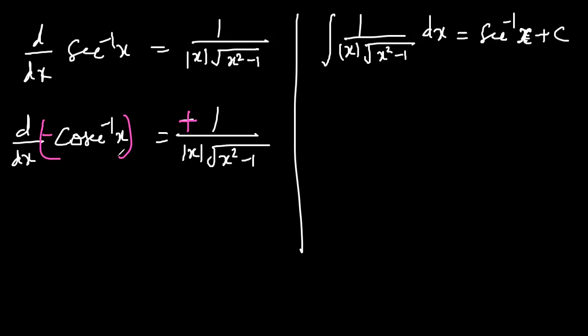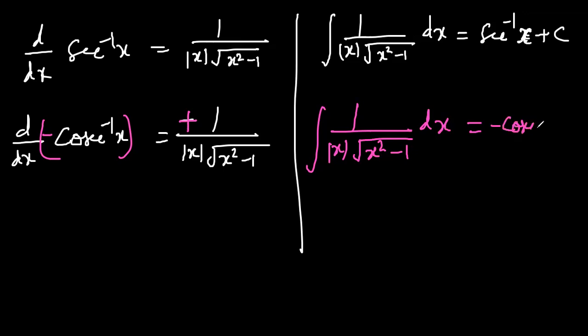We multiply by minus on both sides, and then we get integration of 1 by x under root of x squared minus 1. While you are watching, you must also write, because writing is 10 times more powerful than just watching. So this would be negative of cosec inverse x plus c.